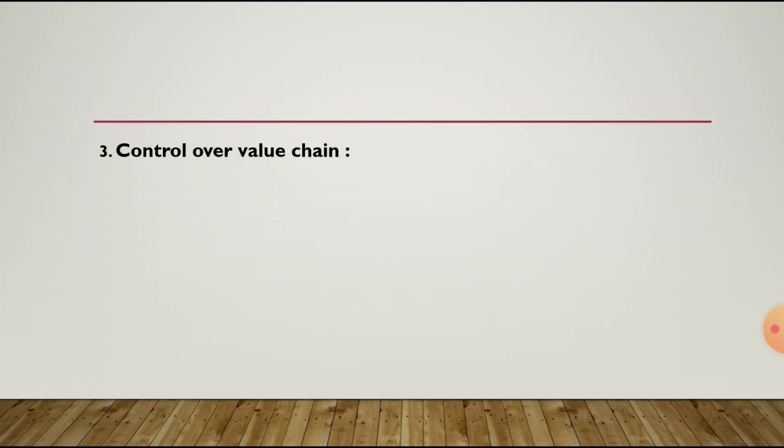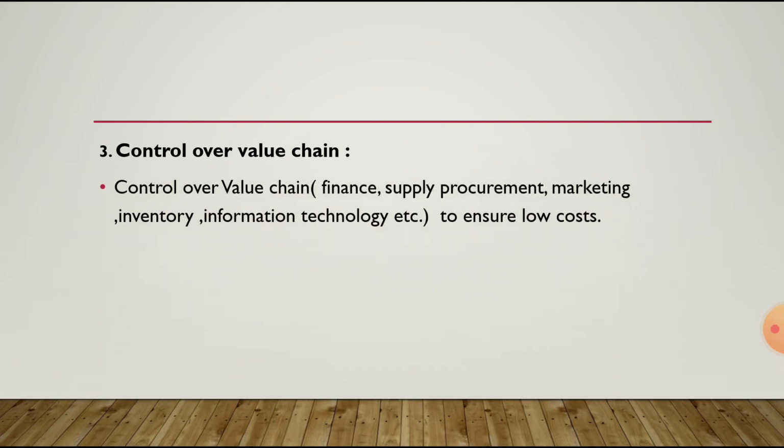And the third way is control over the value chain. The value chain includes finance, supply, procurement, marketing, inventory, information technology, etc. So by having control over all these areas, Porter says that we can generate low cost.